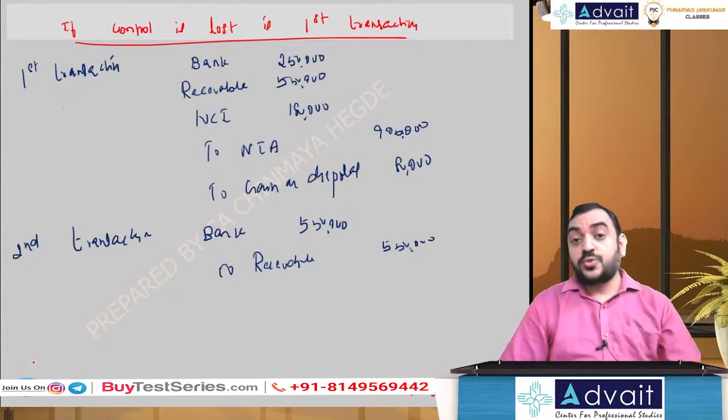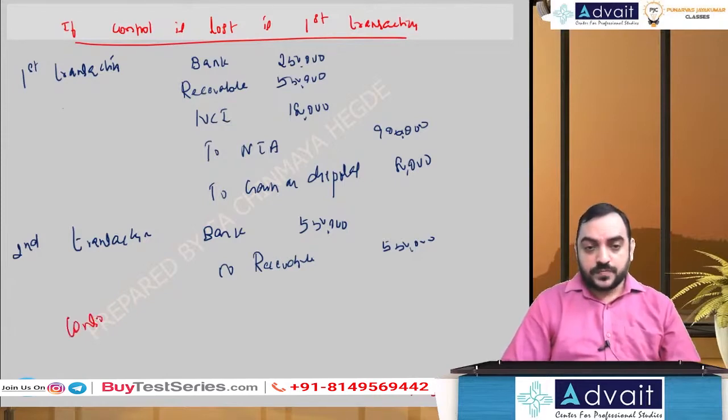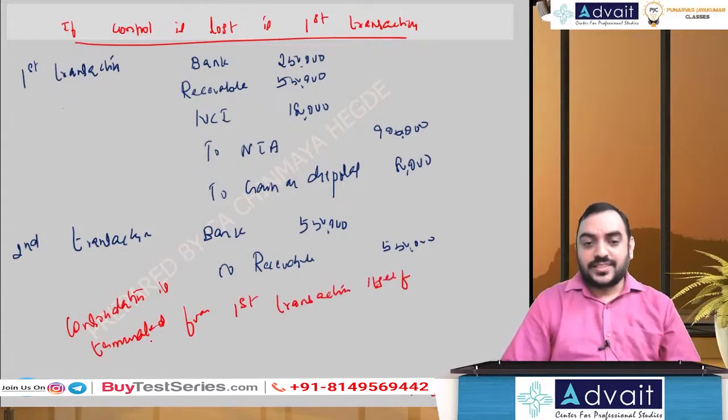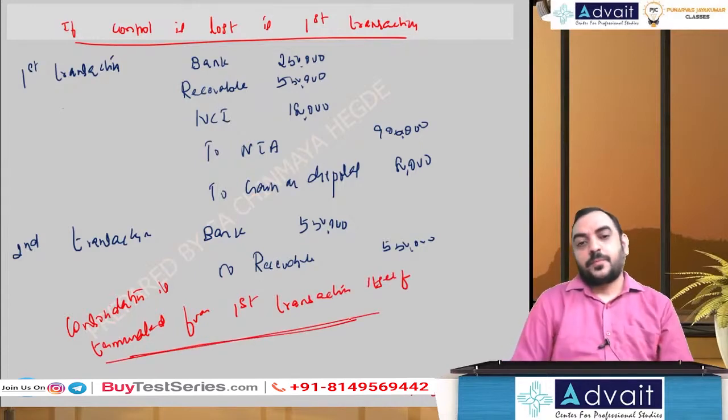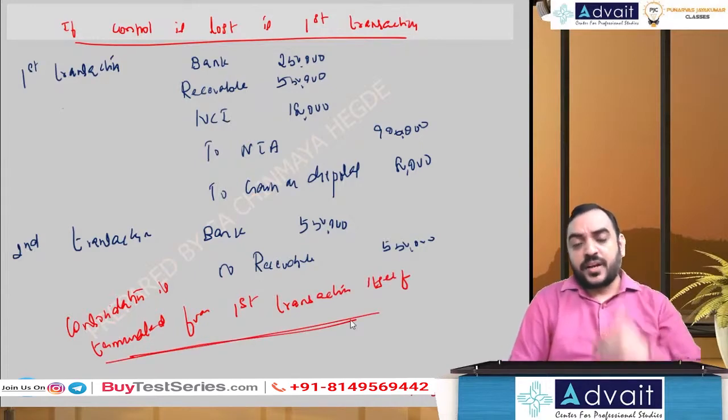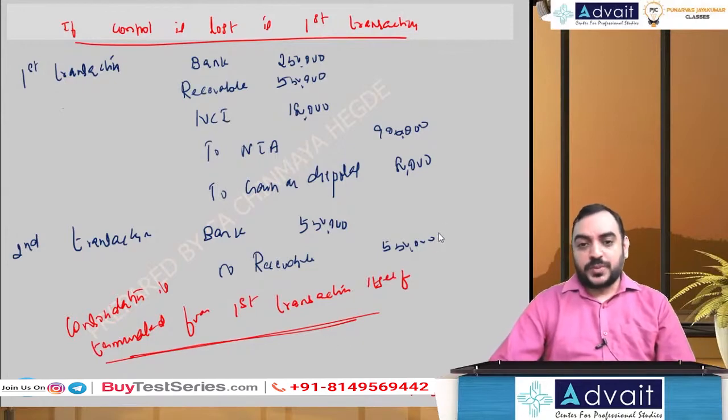The entity stops doing consolidation from the first transaction itself. Anyway, this is the set of journal entries depending on the two interpretations possible.